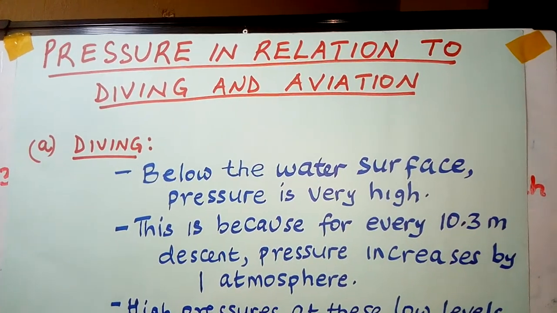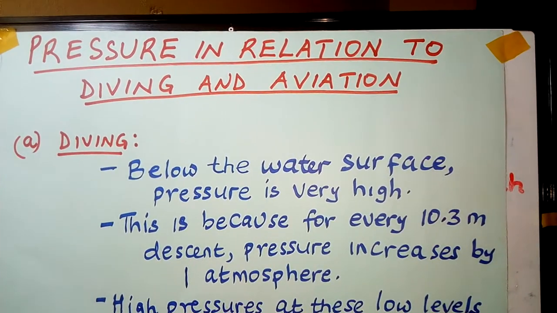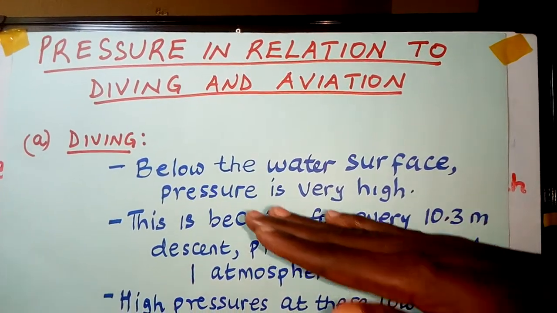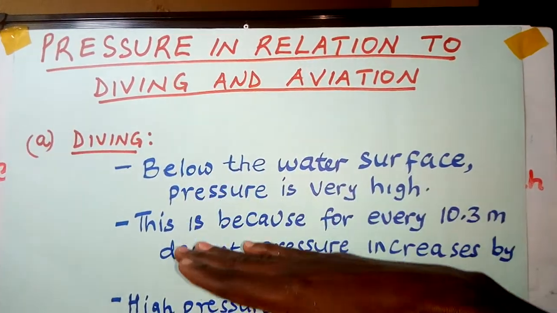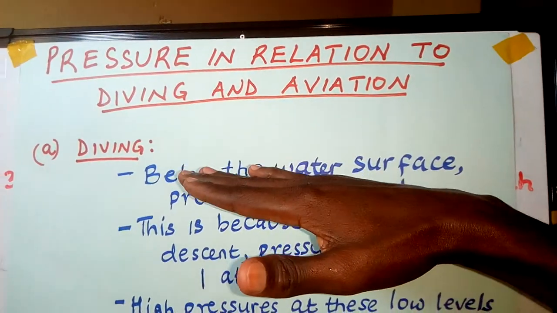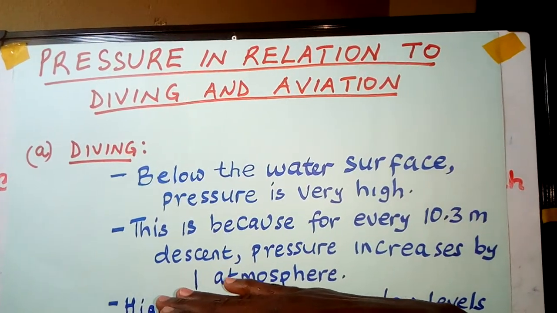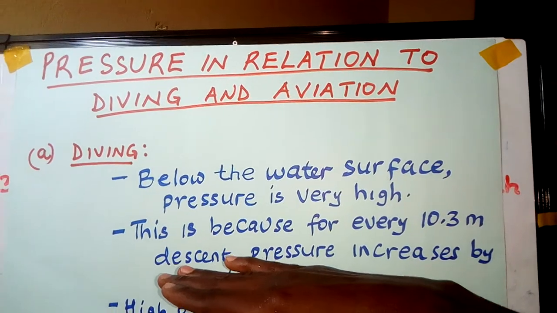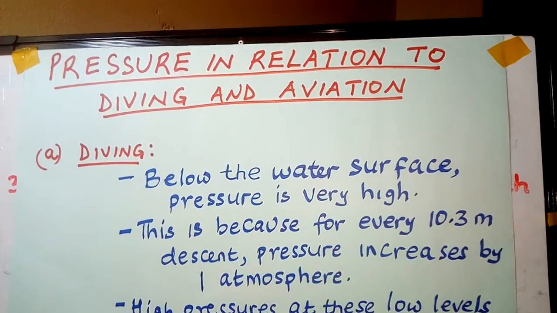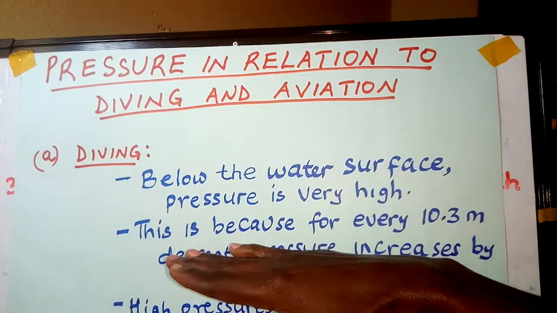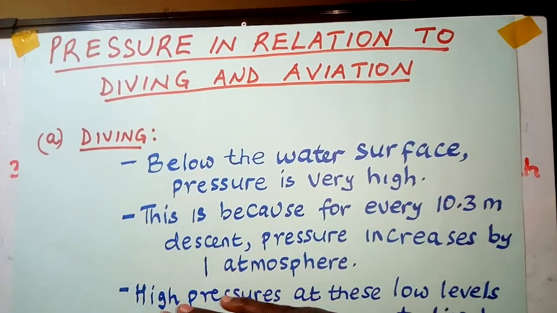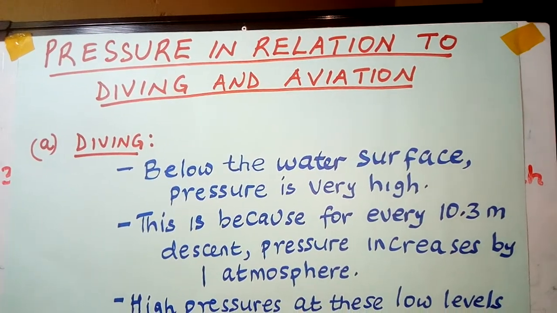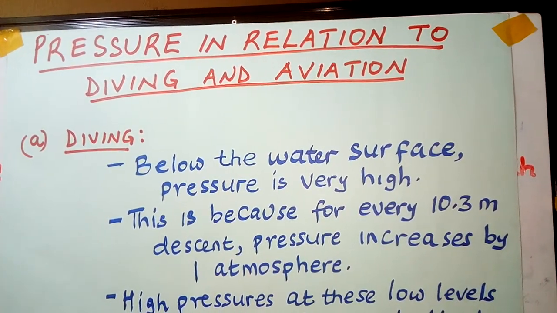Now we are saying below the surface of water, pressure is very high. Why do we say so? Because when you are diving, you start from the top of the water going downwards. So as you go downwards, what happens? The depth is increasing. You measure depth from top going downwards. So the depth will be increasing as the diver moves downwards. So what did we say about pressure and depth? We said the pressure increases with the depth.